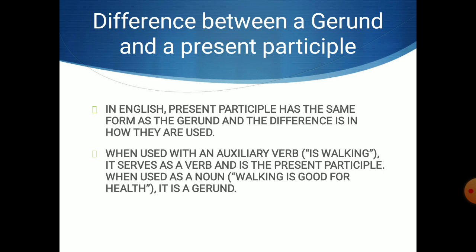In English, the present participle has the same form as the gerund and the difference is in how they are used. When used with an auxiliary verb, it serves as a verb and is the present participle. When used as a noun, it is a gerund. So, "is walking" is a verb, and in "walking is good for health," walking is a gerund.